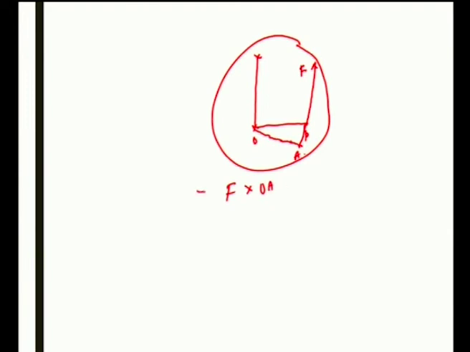This is called the moment of the force M. Here the force is acting at the point P, then the moment of the force about the point O is the product of the magnitude of the force and the perpendicular distance of the line of action of the force from the point O, that is M is equal to F into OA.